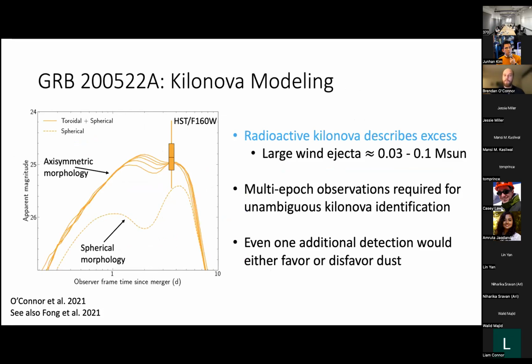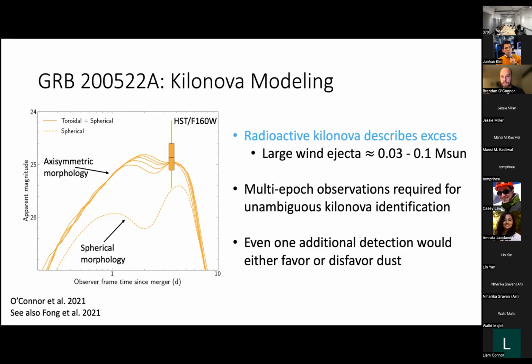And in fact, when we model the afterglow without dust, and then we subtract the afterglow contribution from these data points, we find this sort of remaining flux level. And when compared to kilonova models, we find it matches pretty well with the expectation for large wind ejecta masses. But the fact that we have only one epoch of observation makes it really ambiguous, and even one additional detection would have really favored or disfavored dust for us.